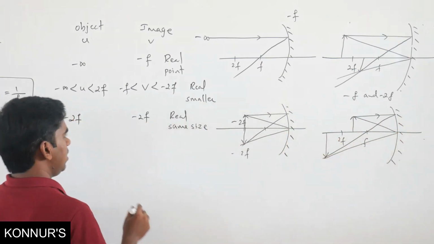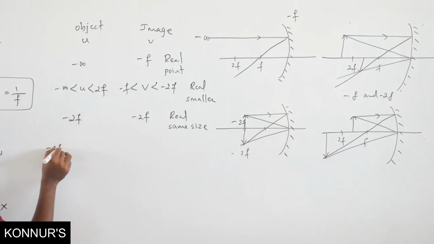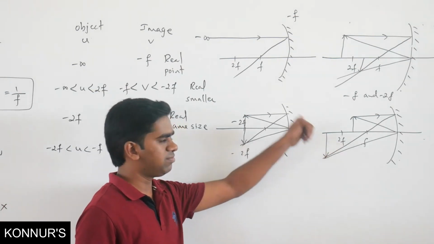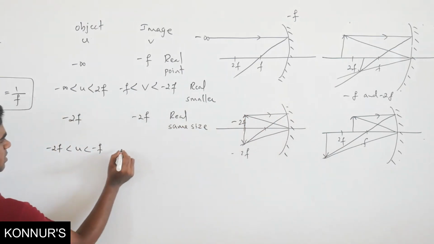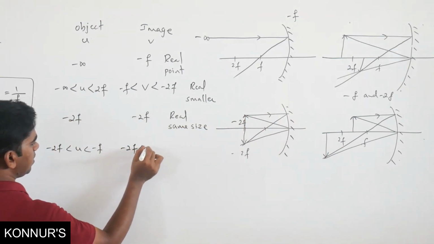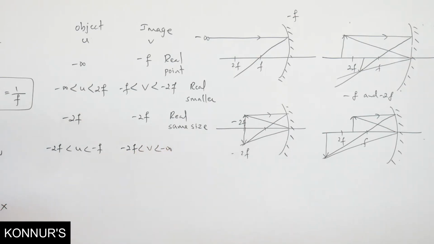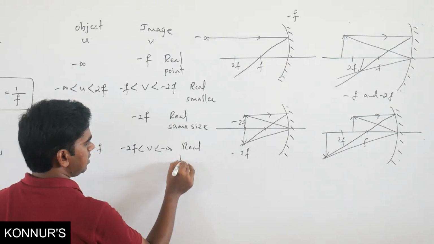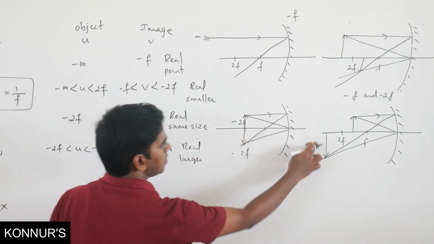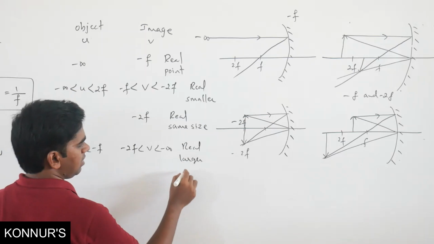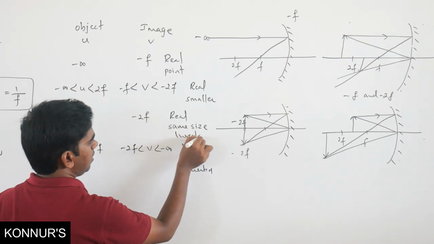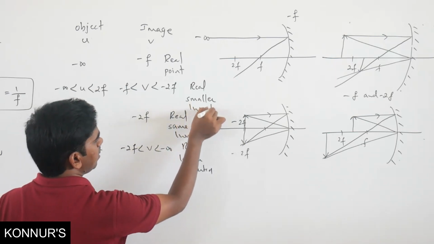That means if object is between minus 2f and minus f, image is between minus 2f and minus infinity. So again image is real, size is larger, and it is again inverted. Here also it is inverted.